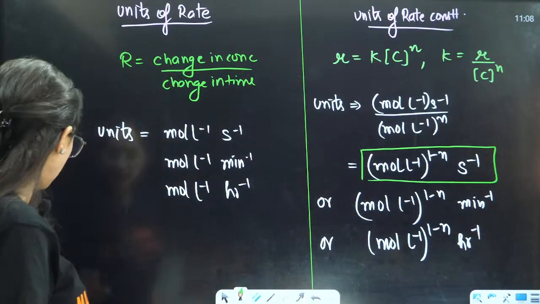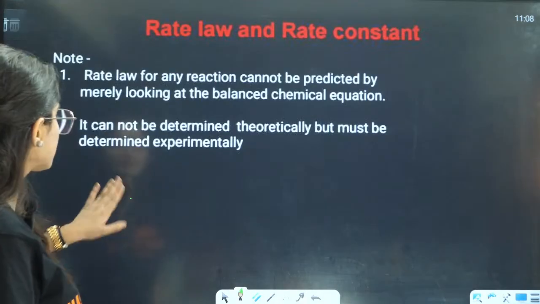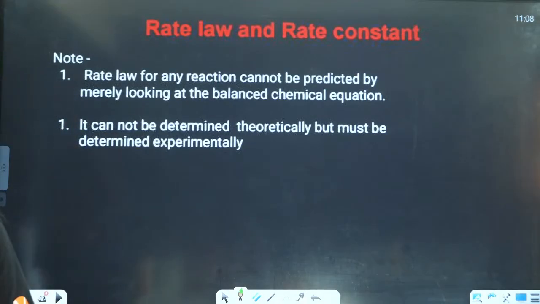Chal. Now that was the unit of rates. Right? Now let us see some of the important points regarding rates.